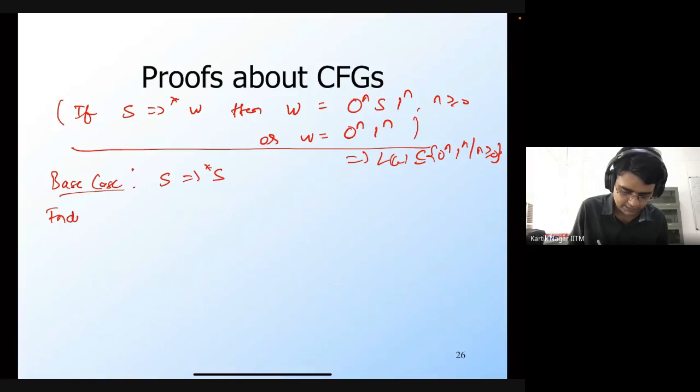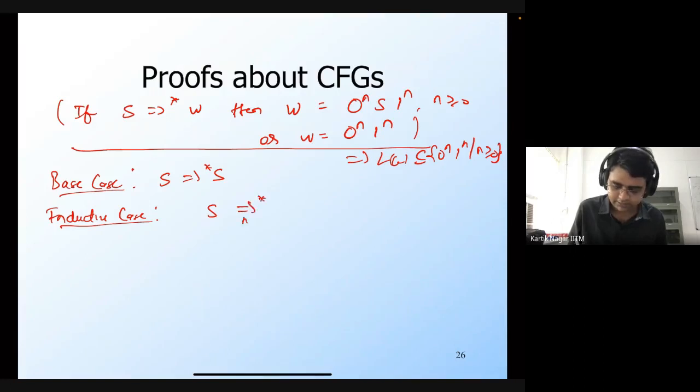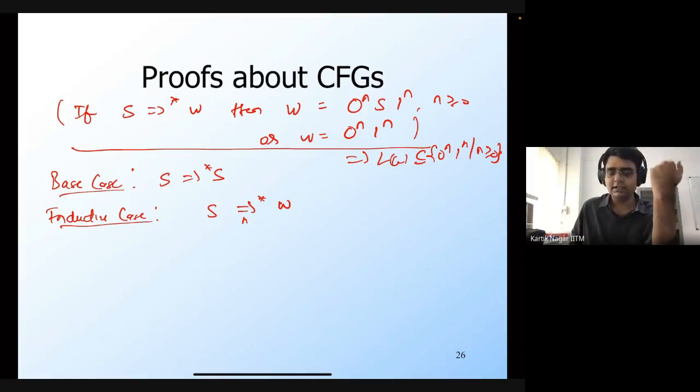So now let's consider the inductive case. Let's say that in some n number of steps, I have derived this string w. And now I'm considering a string that I can derive in the n plus 1th step.